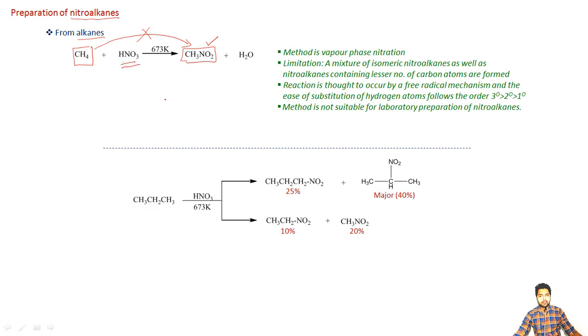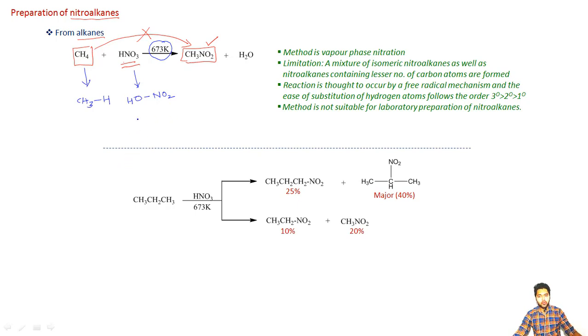So let us have a quick look at this method of preparation. I can write this methane molecule as CH3 and H here, and the nitric acid can be written as OH, single bond, NO2. At this high temperature, removal of a molecule of water will take place.